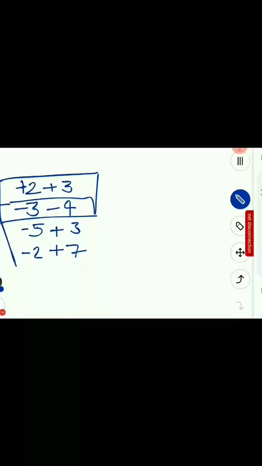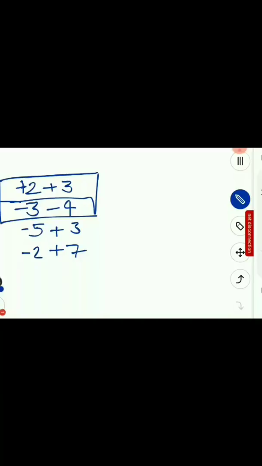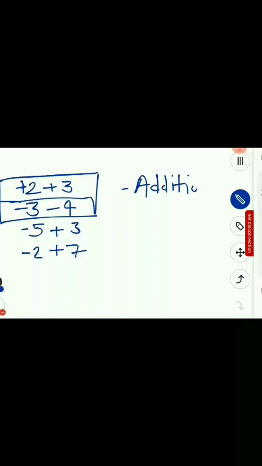So in this case, the operation that we perform is addition. To solve such equations we perform addition. And what will be the sign of the result? Sign of the result will be the common sign.